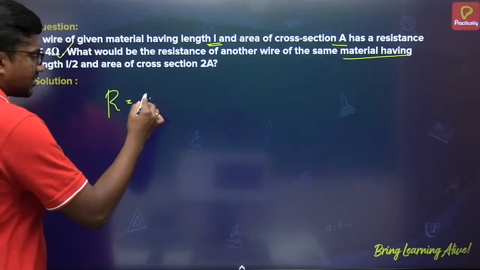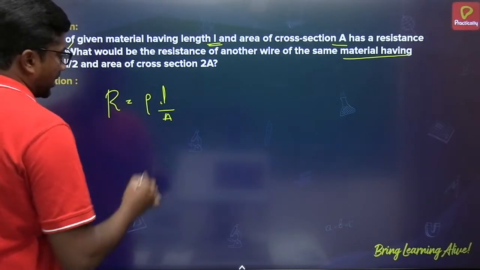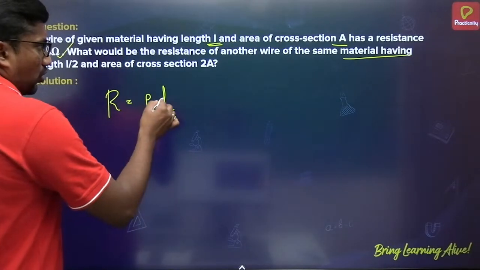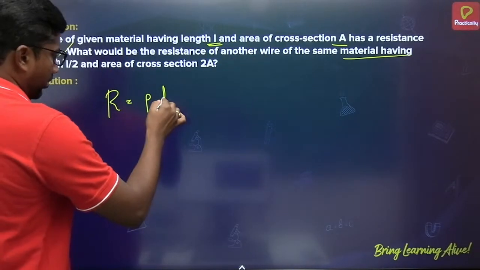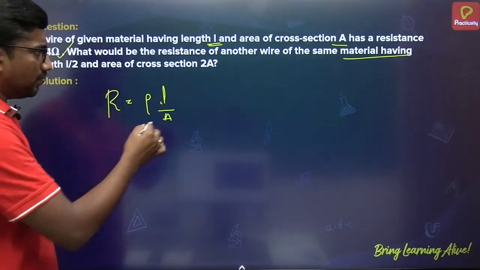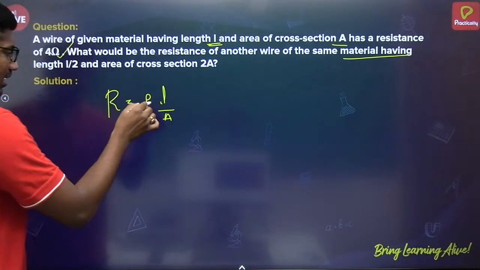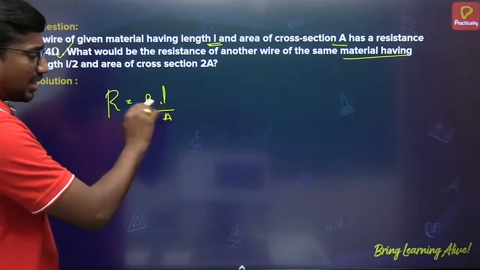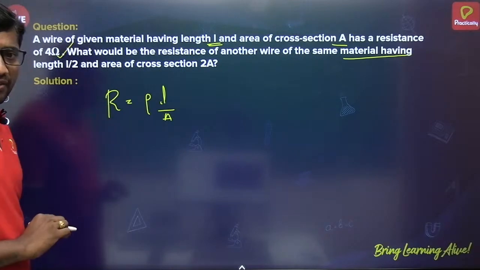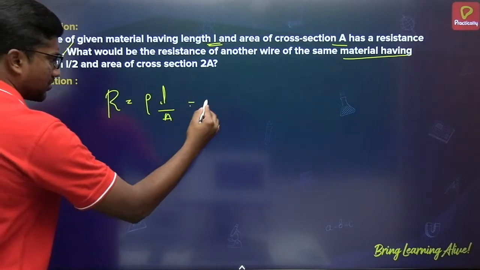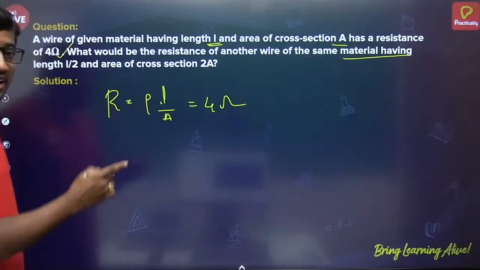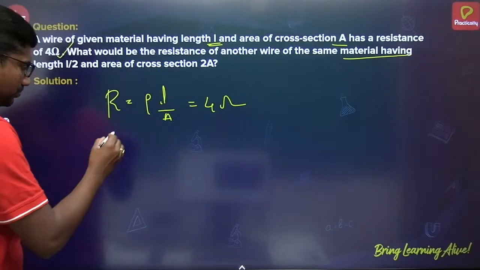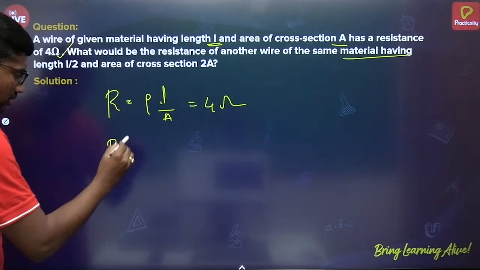We know that R is equal to rho L by A. This is for the first wire. So for that wire, length L is given, area A is given, rho is the resistivity of the material, then this value is 4 ohm. Another wire which is made of the same material is taken, the same material they said, so then new